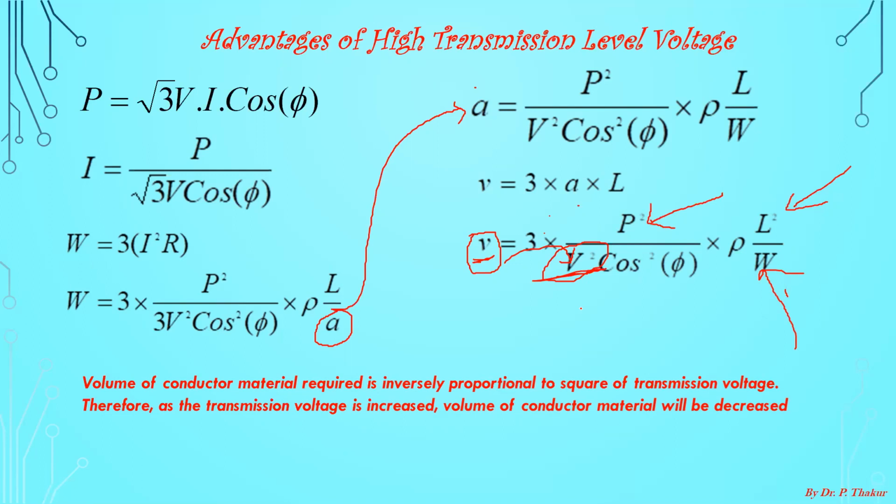So if you increase the transmission level voltage, then it is obvious from this expression that the volume of conductor material will be reduced. This is one of the major advantages of high transmission level voltage: when you enhance the level of transmission voltage, the volume of the conductor material required in the overhead transmission line will be reduced also. So this makes your power system economical. Is it clear?